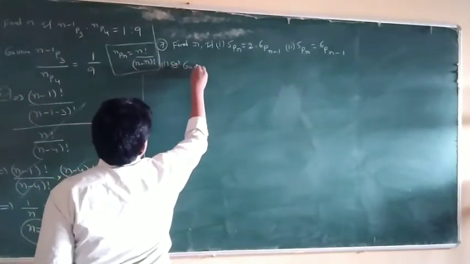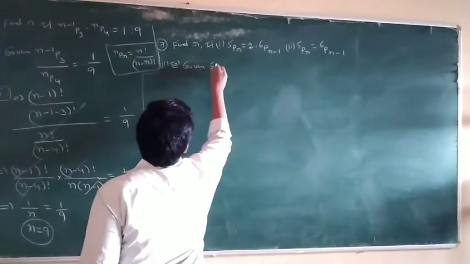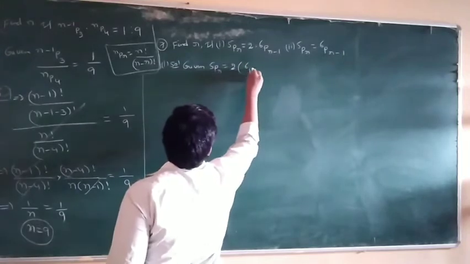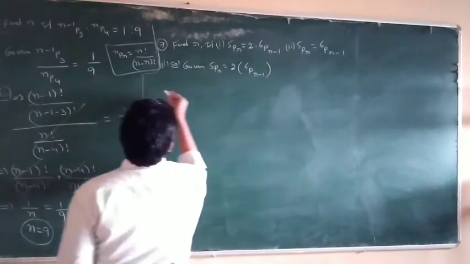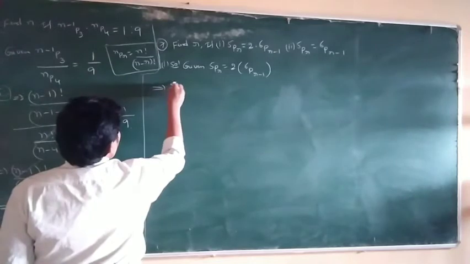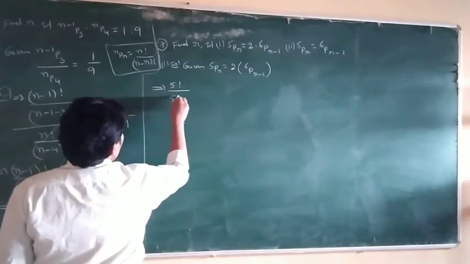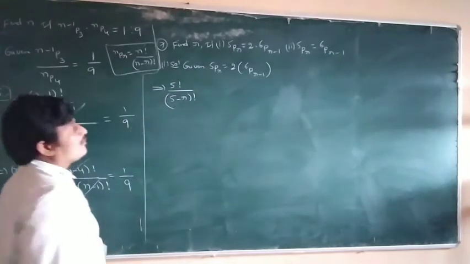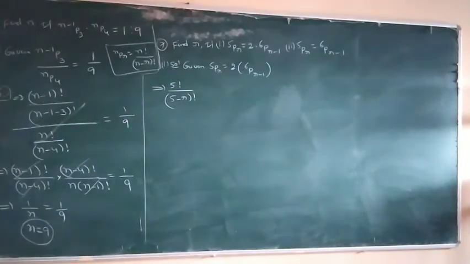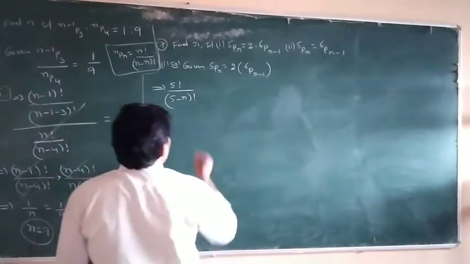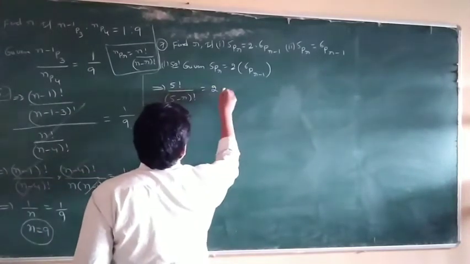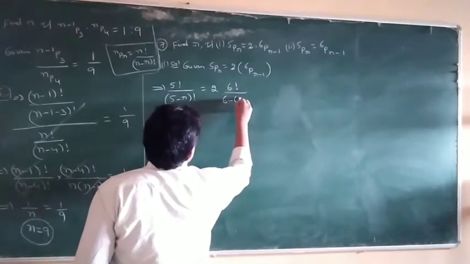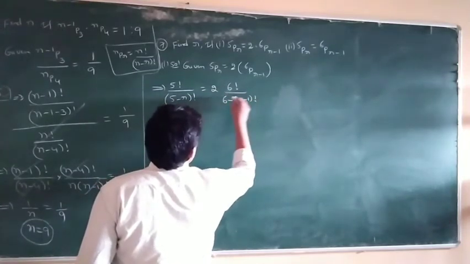That is the first problem, first bit solution. Given 5Pr is equal to 2 into 6P(r minus 1). 5Pr is equal to what? Using the nPr formula, 5 factorial by (5 minus r) factorial is equal to 2 into 6 factorial by (6 minus (r minus 1)) factorial.